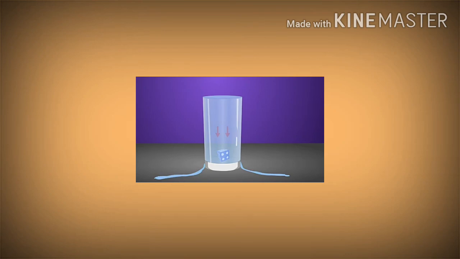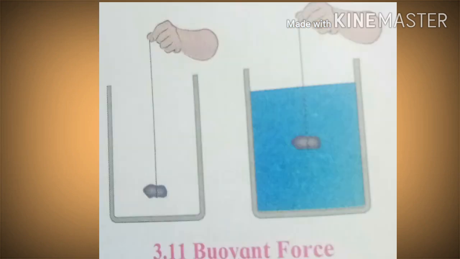Now we will learn about Archimedes principle. What is Archimedes principle? The Archimedes principle states that when an object is partially or fully immersed in a fluid, a force of buoyancy acts on it in the upward direction. This force is equal to the weight of the fluid displaced by the object. The use of Archimedes principle is very wide. This principle has been used in the construction of ships and submarines. Instruments such as lactometer and hygrometer are based on this principle.